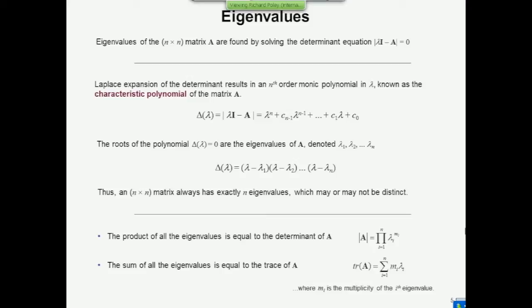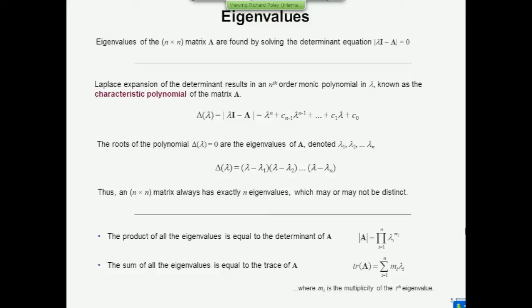The other way is you calculate the trace of A, and the trace of A should be equal to the sum of all the eigenvalues. So if you find eigenvalues 1, 2, and 3, the sum is 6, and hopefully the trace of A will be 6 as well. Do you remember what the trace was? The sum of all the elements along the leading diagonal is the trace of a square matrix. So you sum them all up in A, that's the sum of all the eigenvalues.